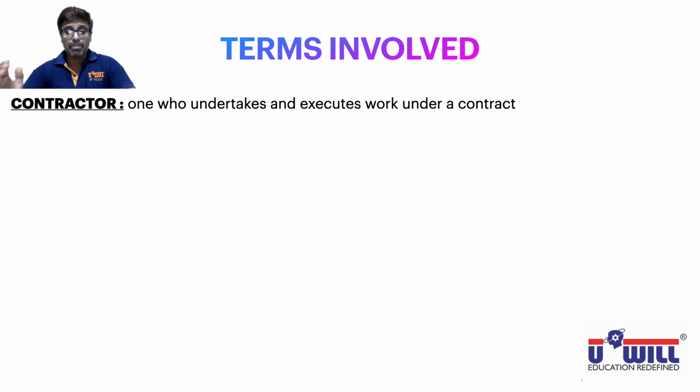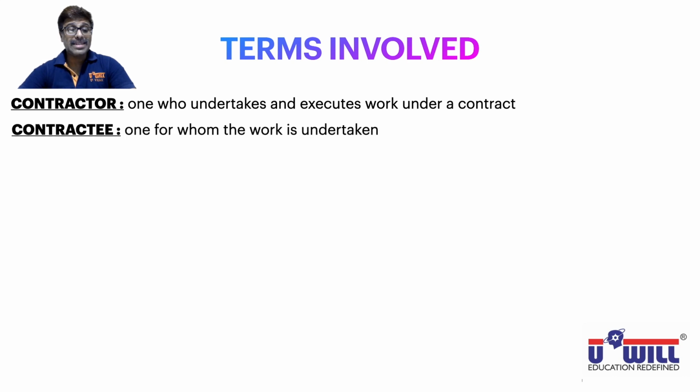Wherever required, you can pause the video and write it, and then again play the video and continue. I will be speaking in one flow only, but wherever you think you have not written it, you can pause the video and write it down. Next is contractee, the one for whom the work is undertaken, the client of the contractor.